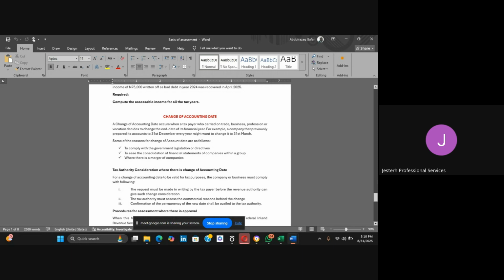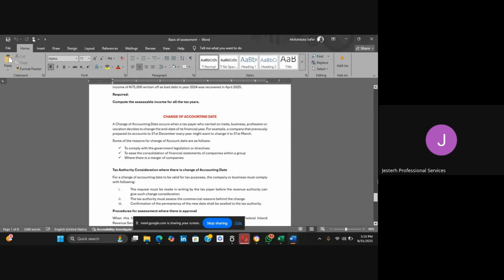Maybe it should be between, they may just decide any date for them. So if that occurs, what will happen? It means the period for which that entity has been preparing the accounts will need to change.